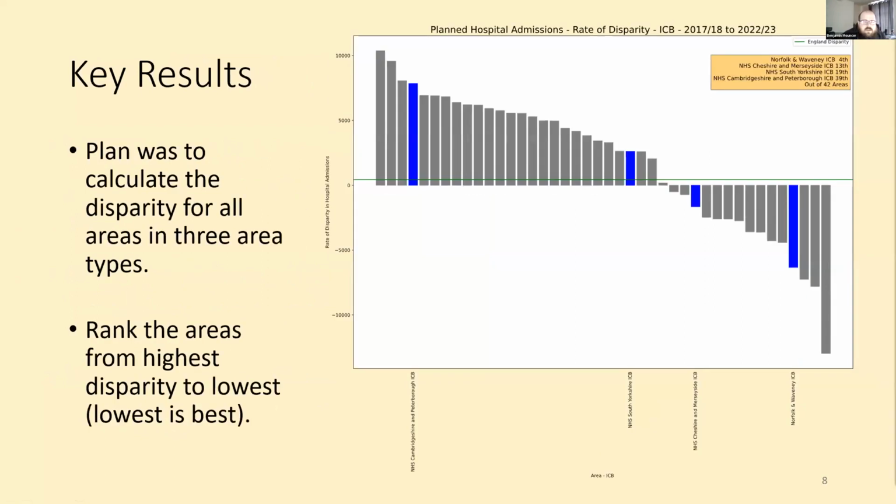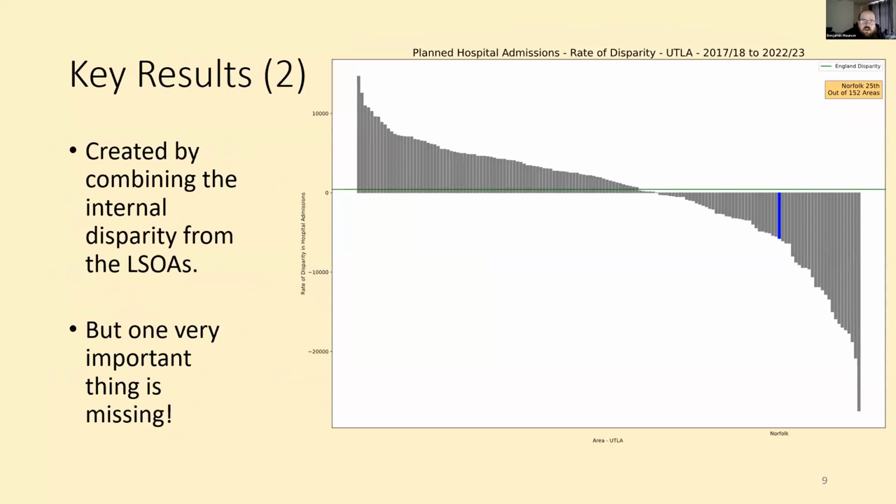On the screen currently is one of the core outputs of the project, a ranking of the disparity in access to operations. Higher is worse, and that means a greater gap between high and low deprivation areas. We plan to create rankings of ICBs, upper tier local authorities, and rank and compare them to England itself. See the horizontal line in green, which is the overall disparity in England. And at this point, it seems very rosy. It seems like a product we could use to make some policy decisions.